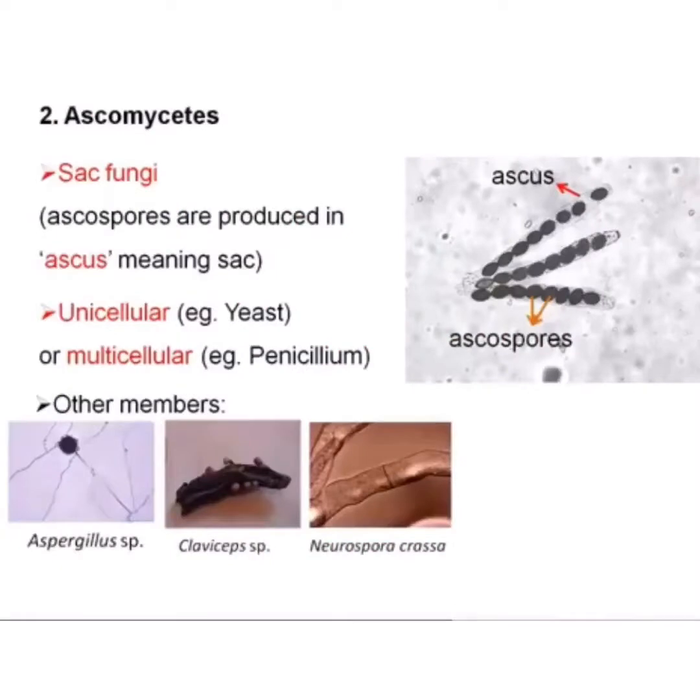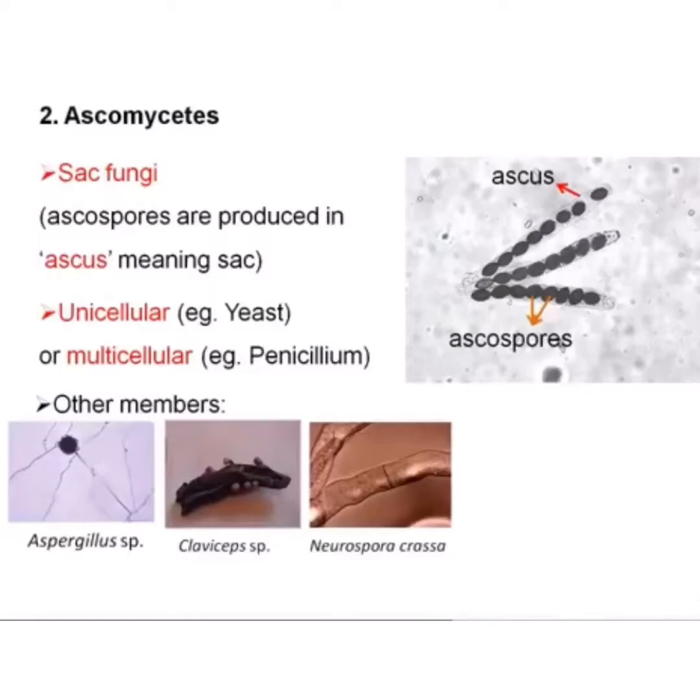Next comes the second group, that is Ascomycetes. These are also known as the sac fungi because they produce sexual spores, ascospores, which are produced in an ascus, meaning sac-like structures. They are unicellular, example yeast, or they can be multicellular, example is Penicillium. Other members include Aspergillus, Claviceps, and Neurospora crassa.